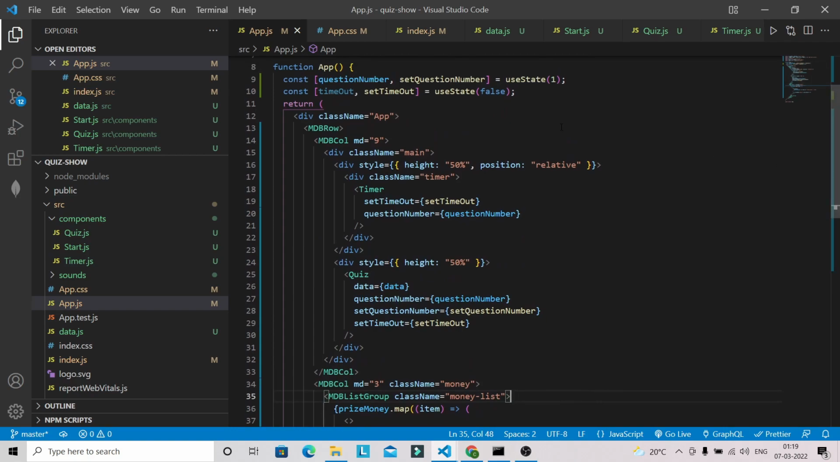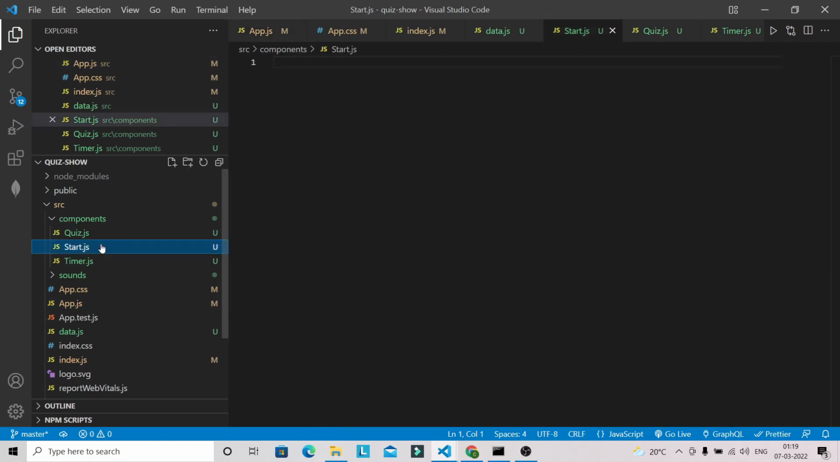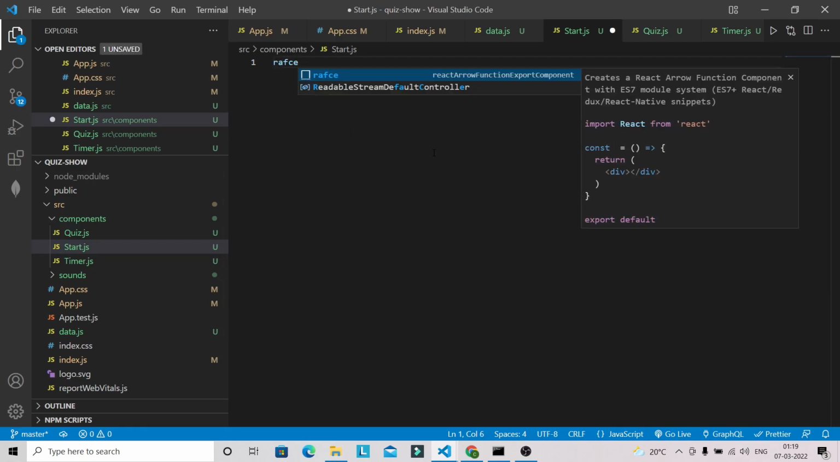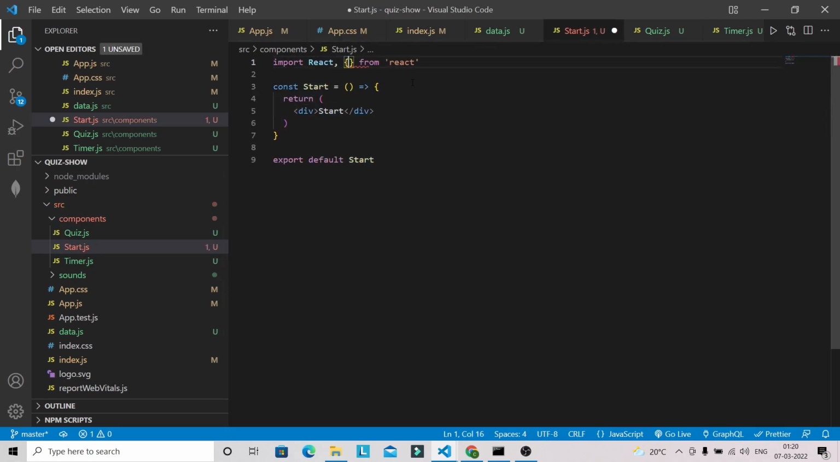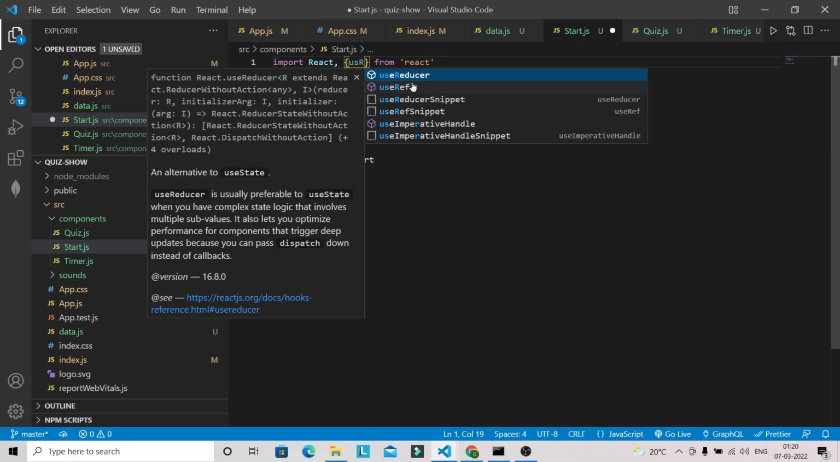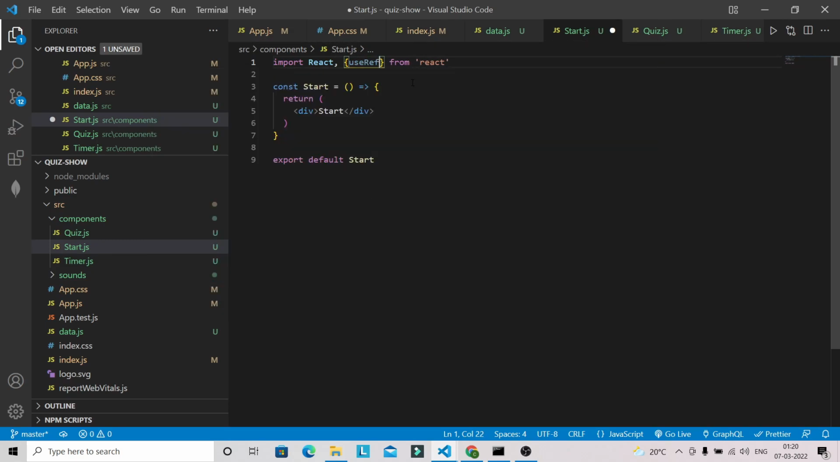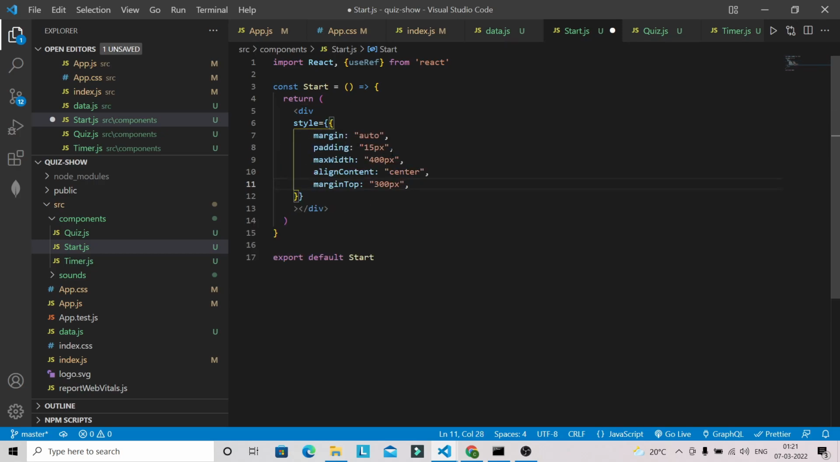So we have to start working on our start screen. So in the Start.js file, first I'm going to generate a snippet. So I need to bring useRef. So for the input field, I'm going to use ref, and inside the return, I'm going to give some inline styling here. So I'm going to paste the inline styling for this div.